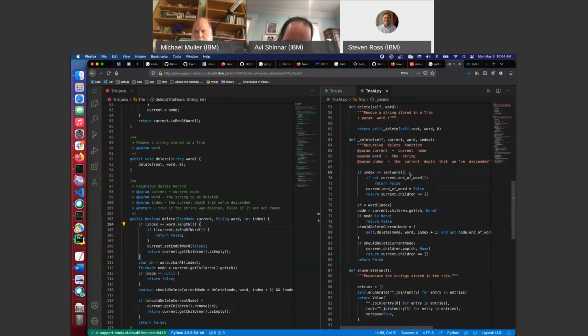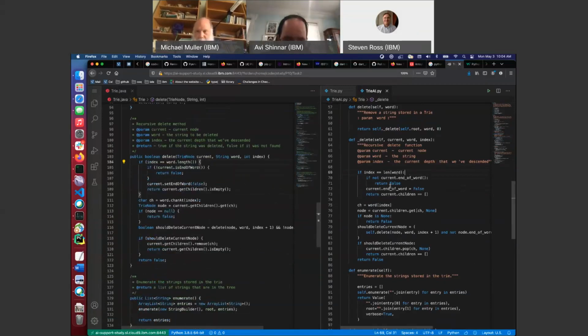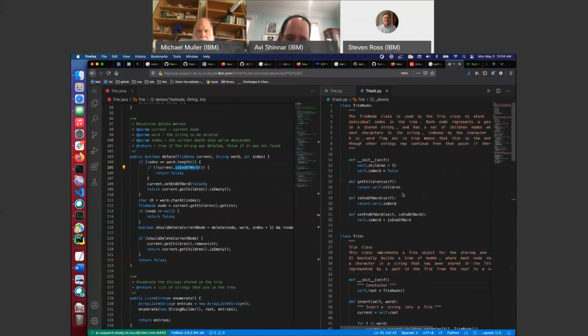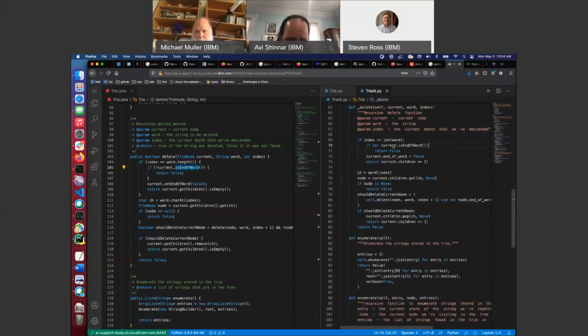If index equals length of word, but I think at this point I'm going to have to start matching up from the left more. I can't rely on it to have the general shape, because it clearly does not always. Why didn't it just copy is-end-of-word? It's actually correct, right? It's like, oh, you had one job, just copy paste. Return false. Current. Yeah, I'm actually starting to think that copy paste would have worked out better. But that's hard for me to judge, so I guess you guys can figure that out after looking at this.